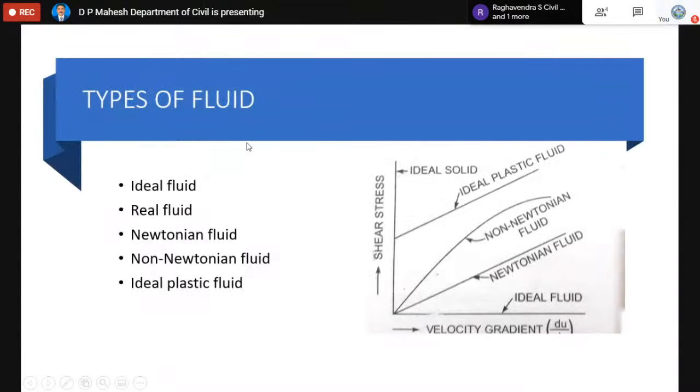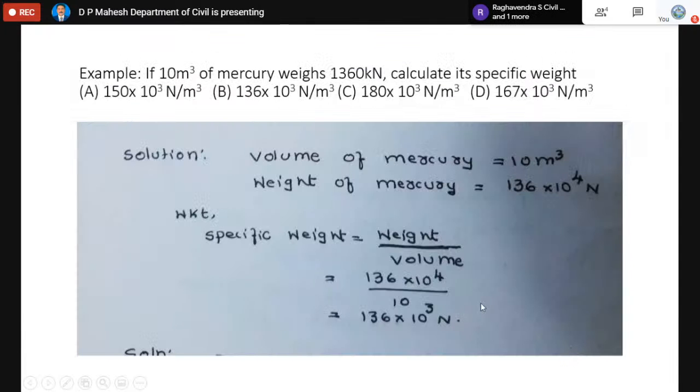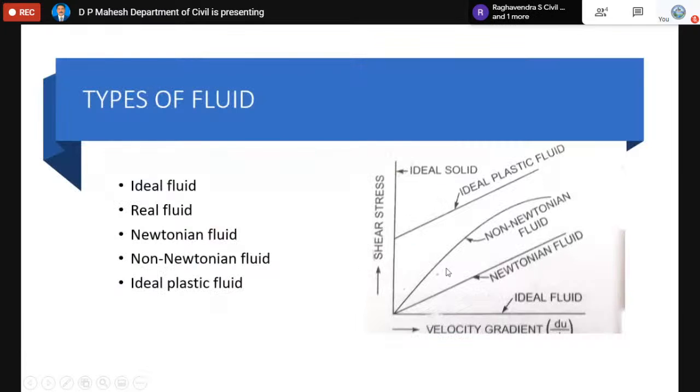Now coming to the types of the fluid. Before we understand more on fluid, one should know the various types of the fluid. The ideal fluid. What is an ideal fluid? You can see the figure. Here along the y-axis, there is a velocity gradient, that is du by dy. Along the x-axis, there is the shear stress. And this classification is based on how the velocity gradient varies with respect to the shear stress.